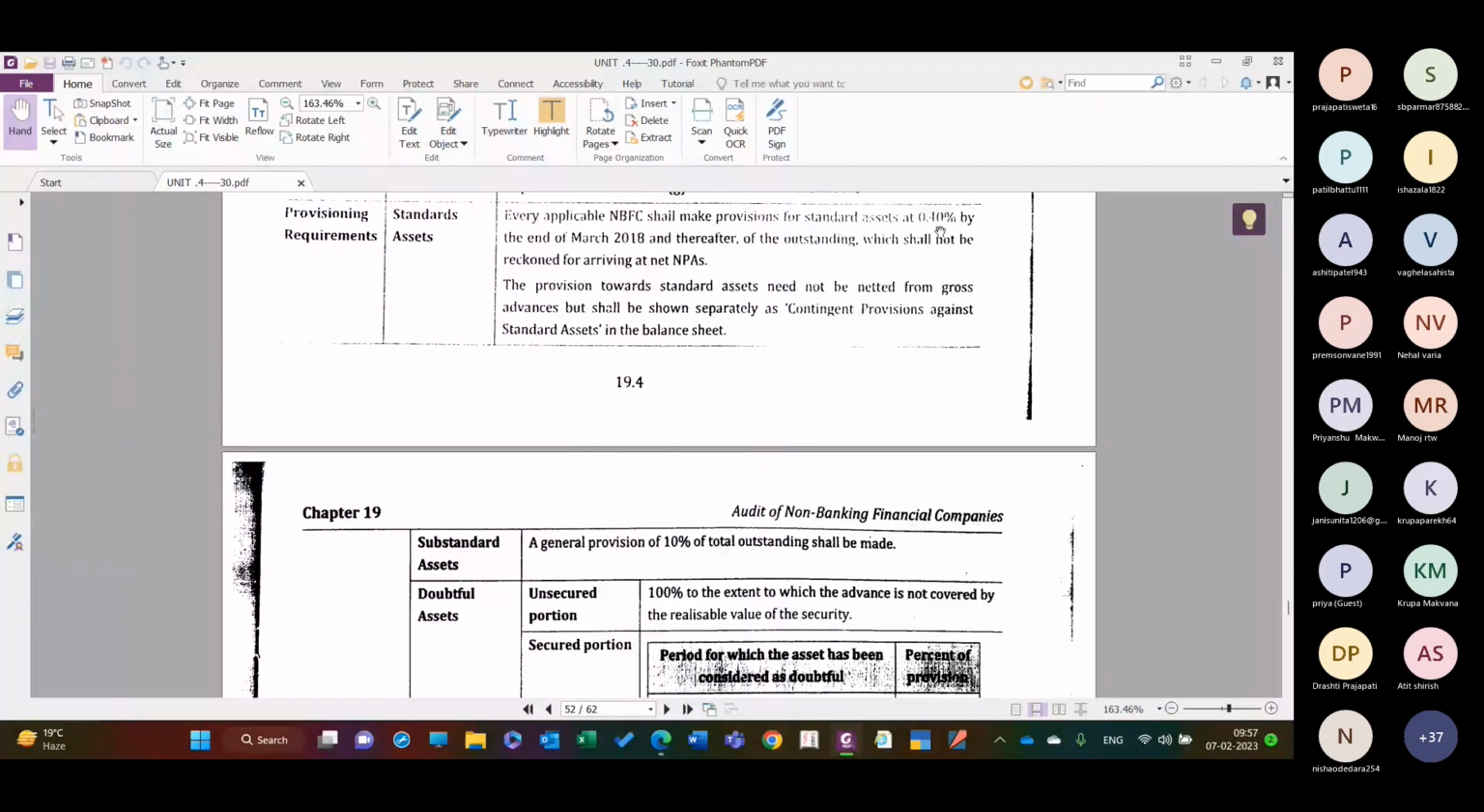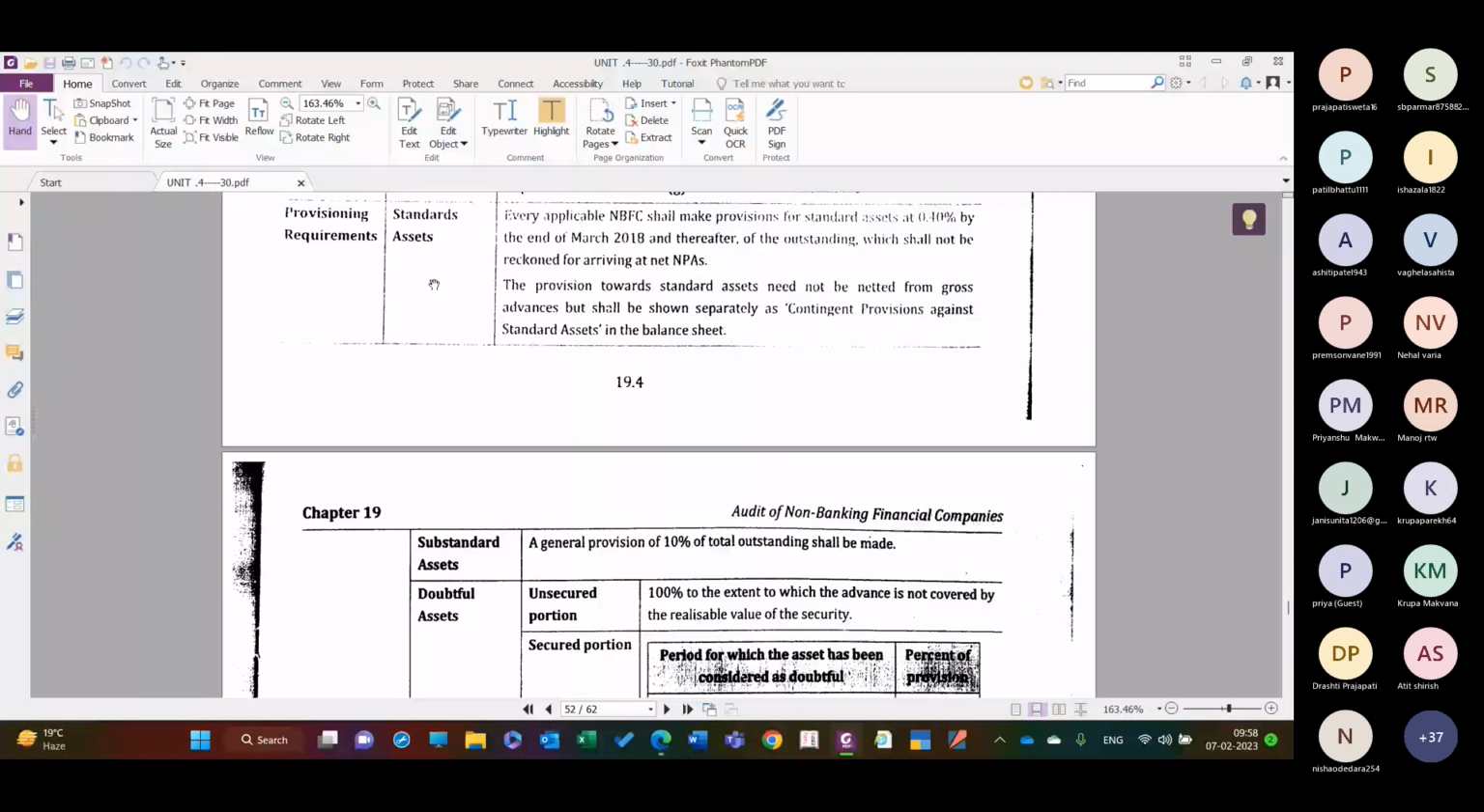The provisioning towards the standard assets need not be netted from the gross advances, but shall be shown separately as contingent provisions against the standard assets in the balance sheet. आपको actually net नहीं करना है इसको, as a contingent provisioning है. Provision be contingent in nature, ये होगा ही होगा, because the asset is standard. There is no default on repayment of principal amount or interest. So there is no default. So this is contingent provisioning against the standard assets.